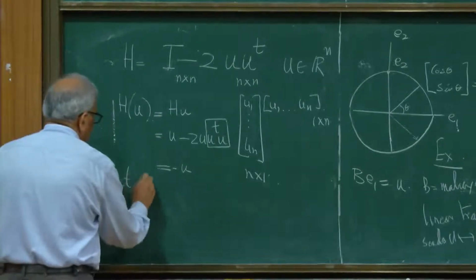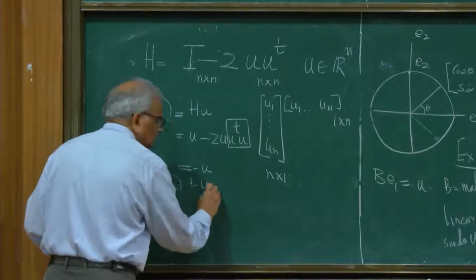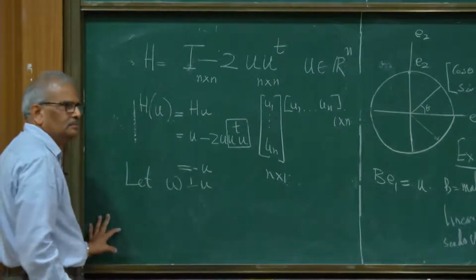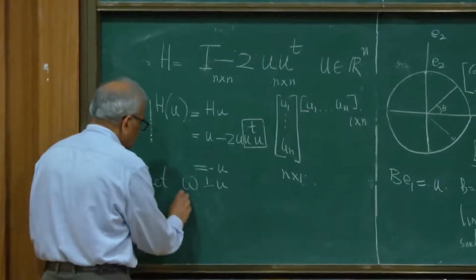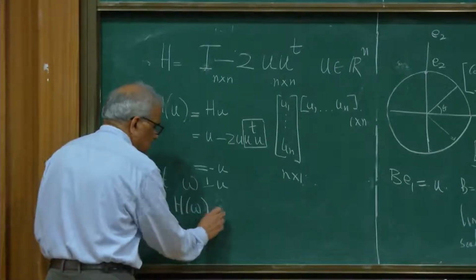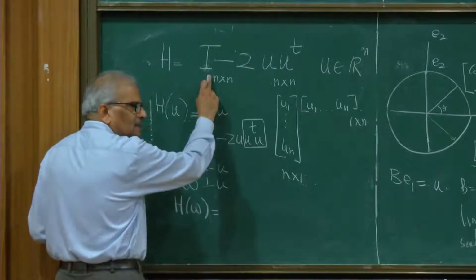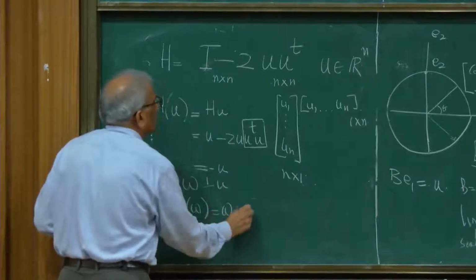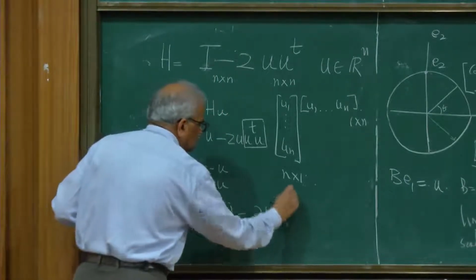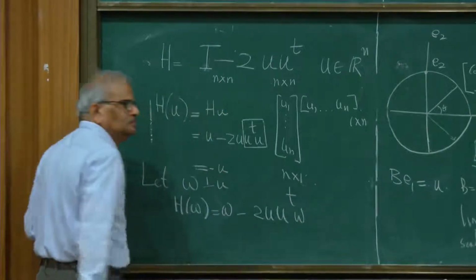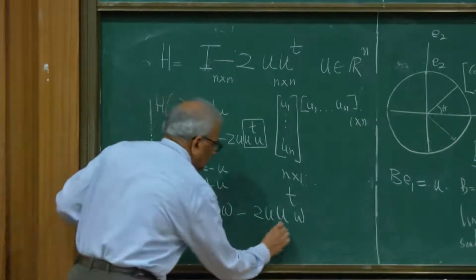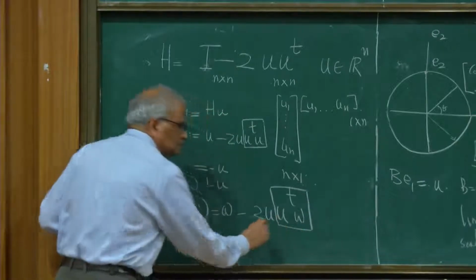So let w be perpendicular to u. Then let us see what H does to w. H w is the identity applied to w, minus 2u, u transpose w. But what is this? 0.